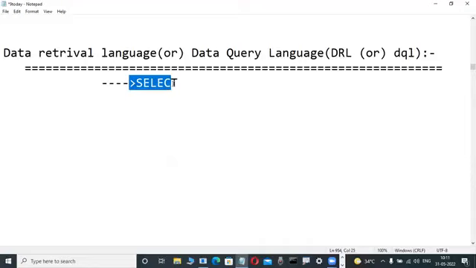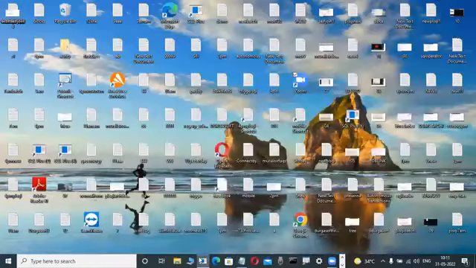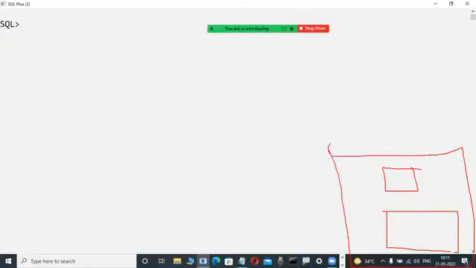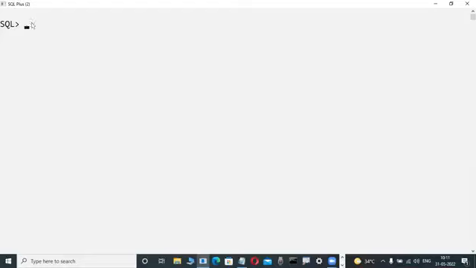Retrieve data from database means single or multiple tables, anything. Suppose I am an experienced person, I am writing some data, for example. Suppose so many tables are there, EMP, DEPT, some tables in my database. Now I want to retrieve some report, so as an experienced person I am writing a query like this. Don't write it.